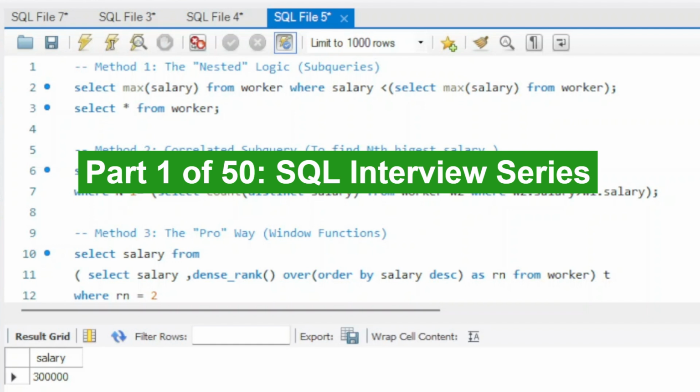So if you have come here from my recent short that I have uploaded on my channel to calculate the second highest salary or nth highest salary, then you have the full picture now.